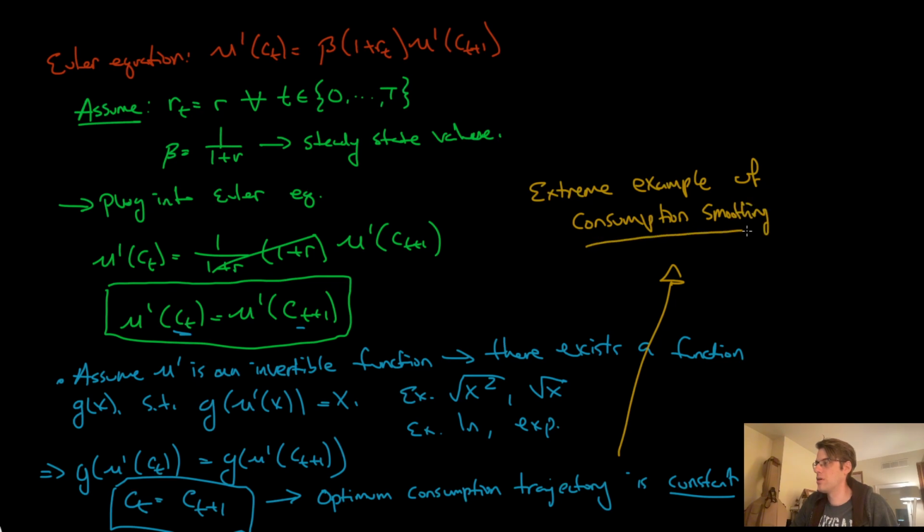Consumption smoothing is this idea that we prefer trajectories that are smooth to trajectories that are not smooth. We prefer to live a life where all of our days are more similar. We don't want to live in boom-bust cycles. We don't want to live a life where we consume nothing while we're PhD students, and then we get jobs in hedge funds, and then we consume a lot.